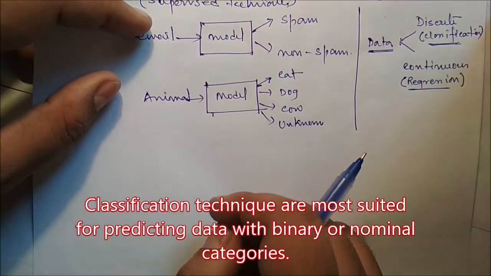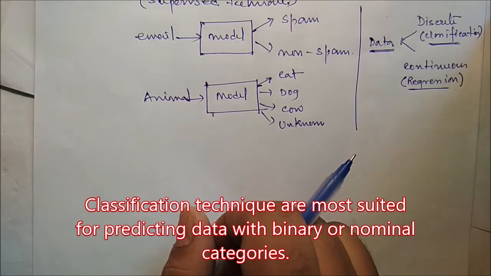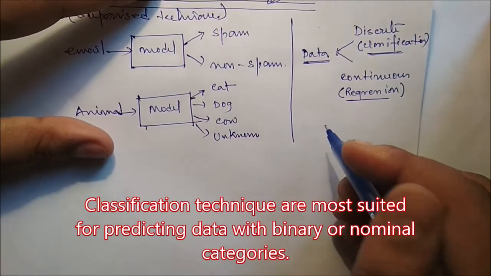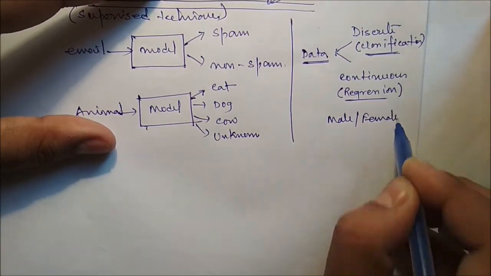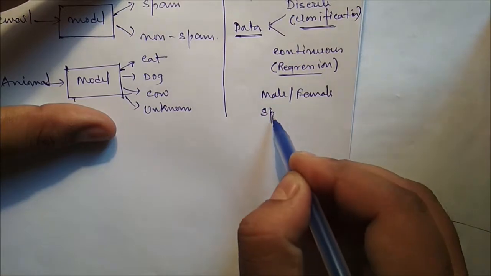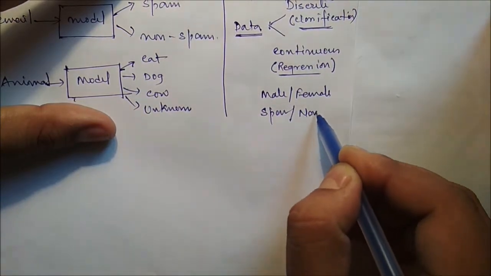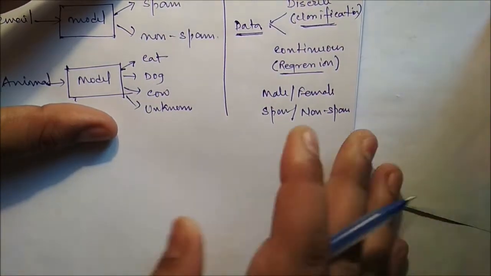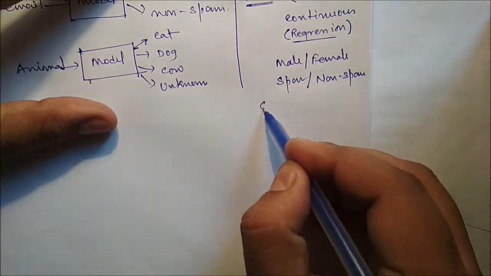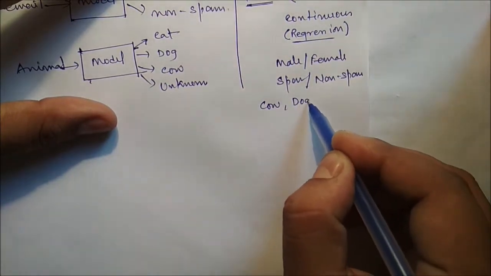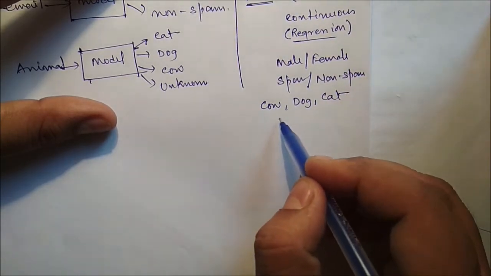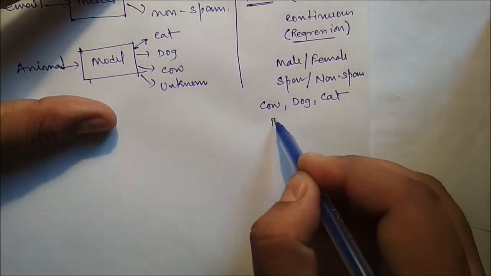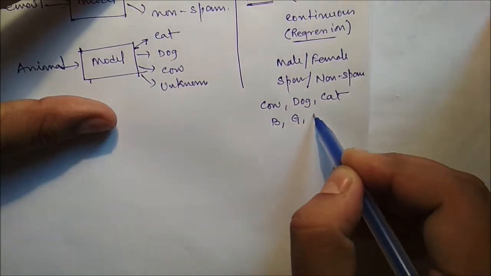Now classification techniques are most suited for predicting data with binary or nominal categories. So if it is binary, say male or female, spam mail or non-spam mail, or nominal, say cow, dog, cat, or fruits, say banana, guava, mango.